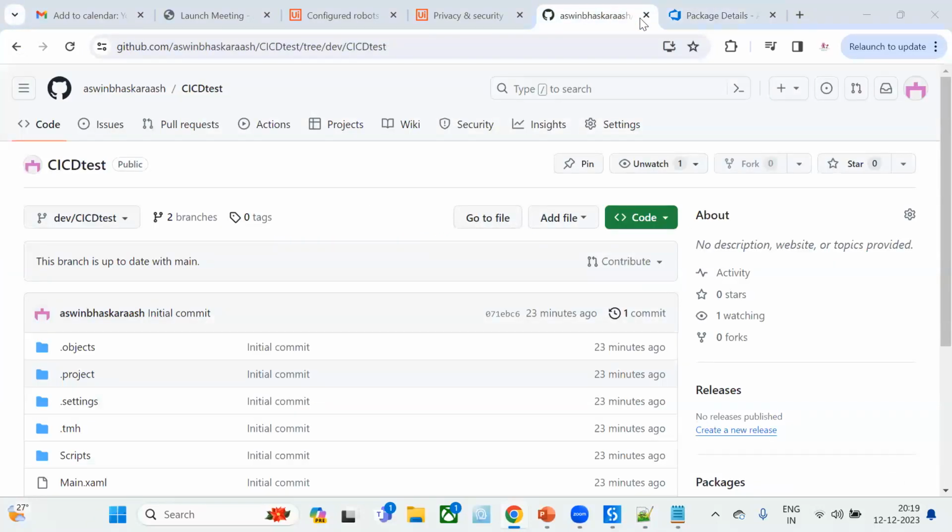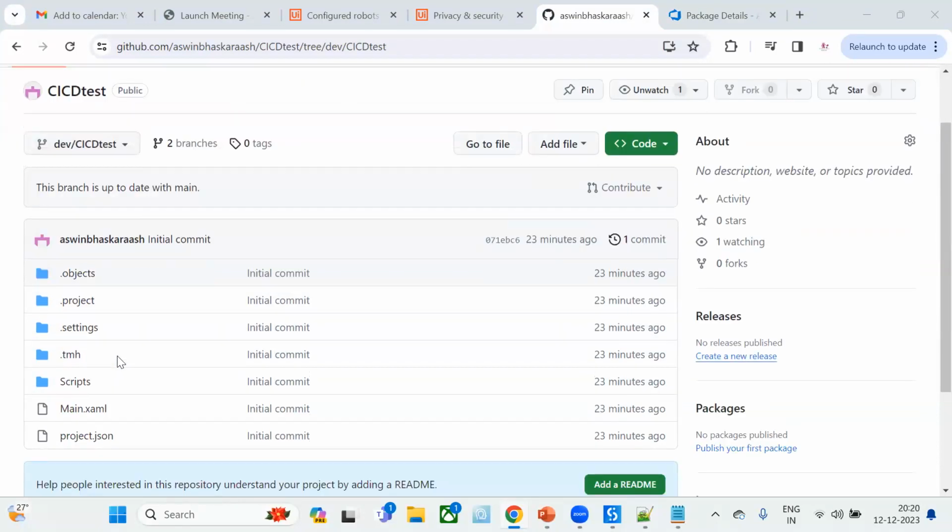Yeah. Now I am in my dev/CI/CD test branch, and here we need to add the file in the general directory. So I will just show you what that general format is. Just click on add file and create new file.